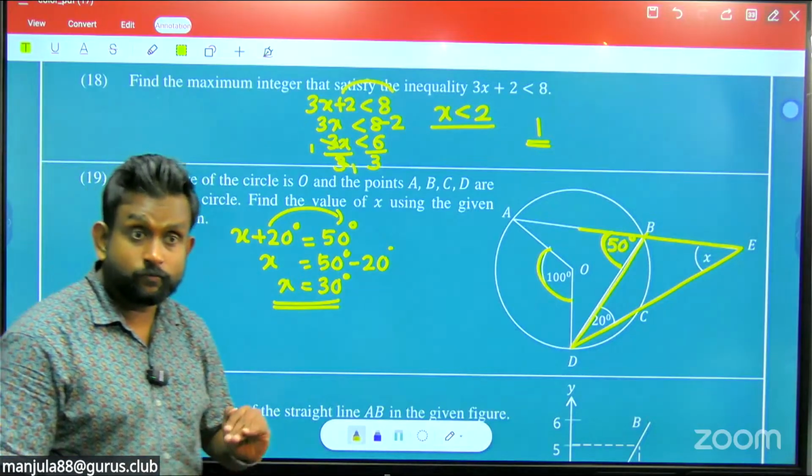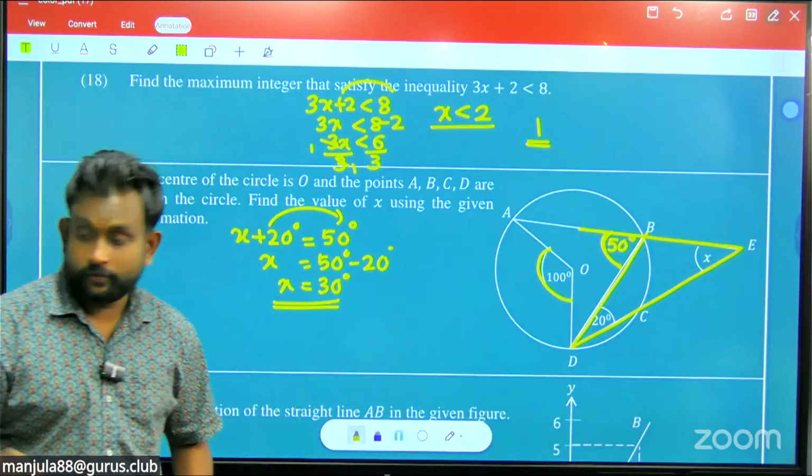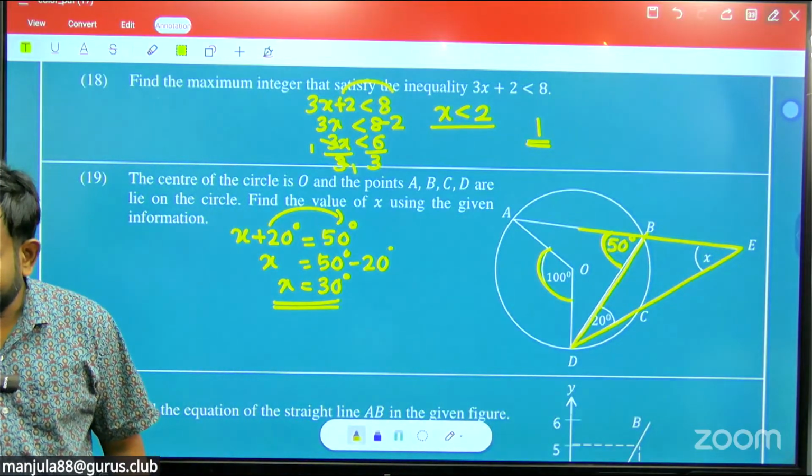So mark the information in the diagram itself. Then that would be the steps. Okay. Fine.